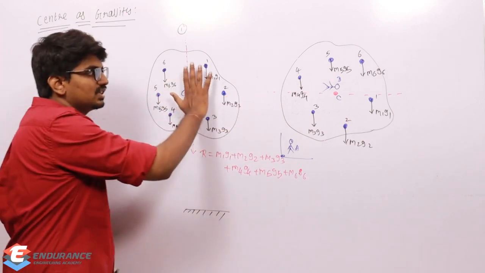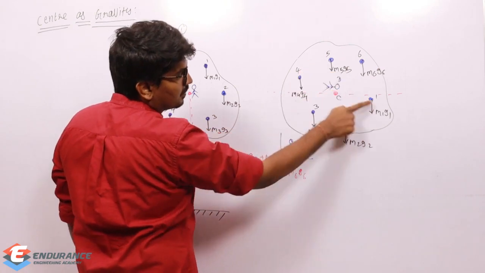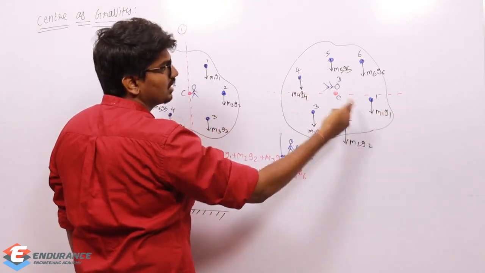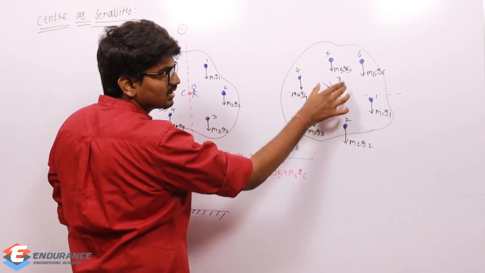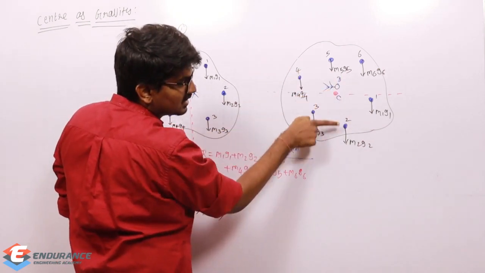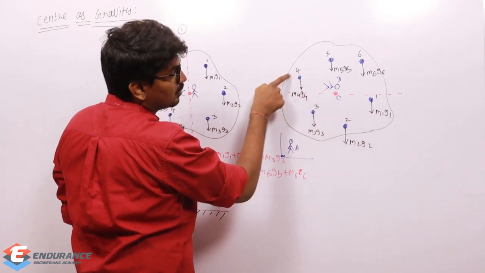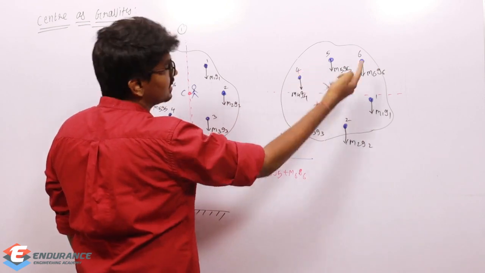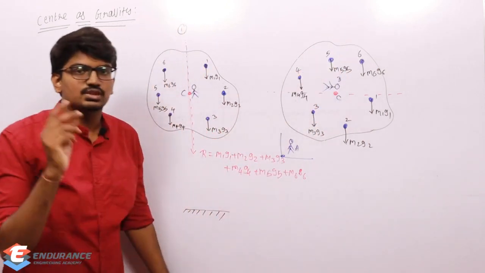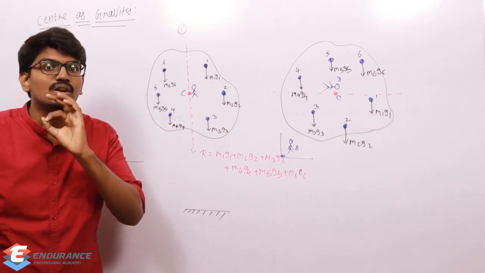Now, the same person is also rotated, right? Now, for him, top left still it is M1, left side still it is M2, because for him, I'm not like this now, I'm like this now. So for him, left side it is M2 only. Bottom left it is M3 only. Bottom right it is M4 only, right it is M5 only, and top right it is M6 only. For him, the position of the mass has not changed.